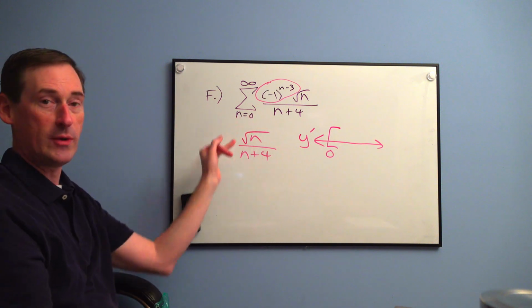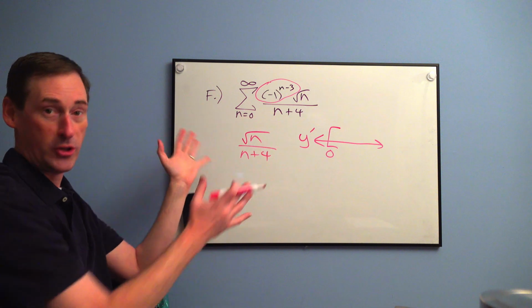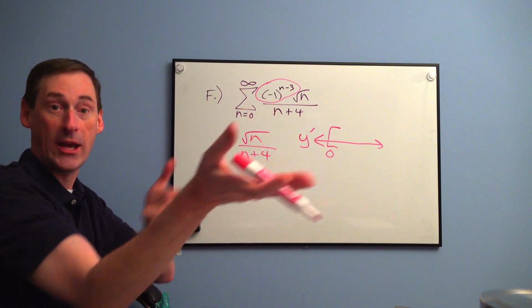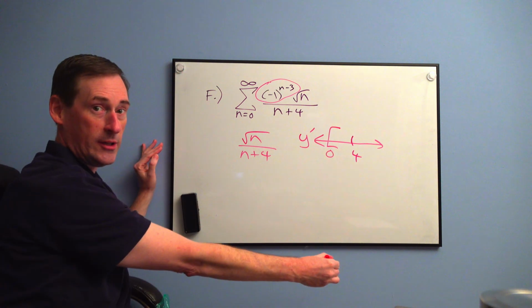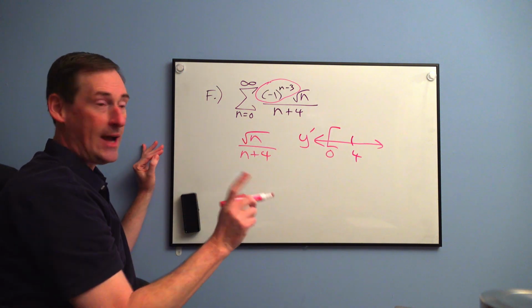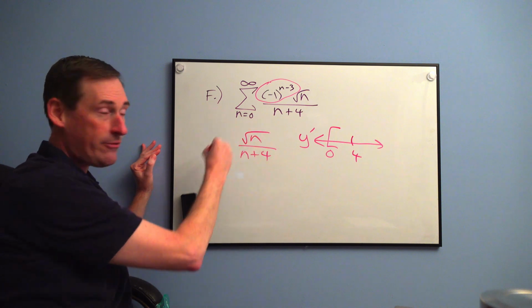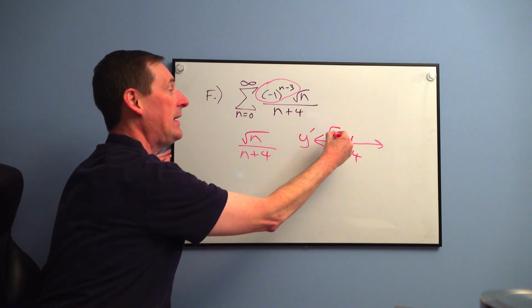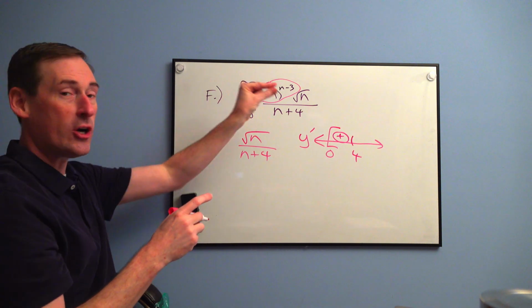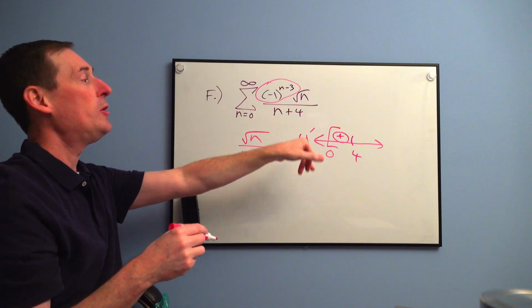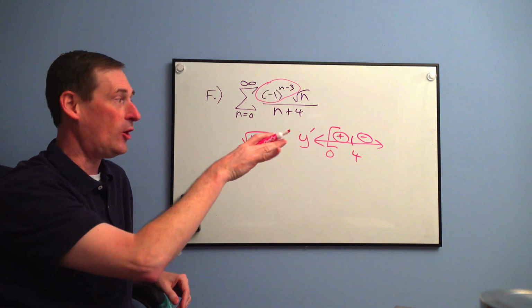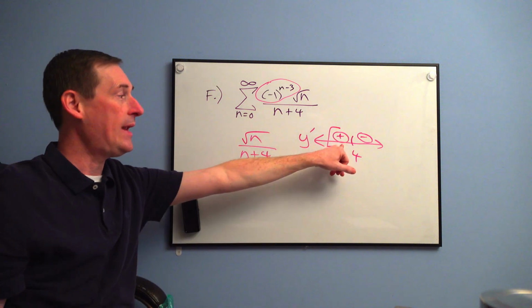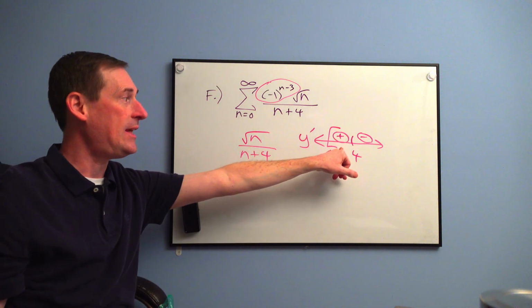If you do the first derivative test on this with the quotient rule and set it equal to 0, you end up getting 4 as a critical number. You end up finding out that this graph actually is increasing. The little terms are getting bigger at first, but then after 4, they are decreasing to infinity. So what matters? Does this ruin everything? Does this ruin the alternating series test?